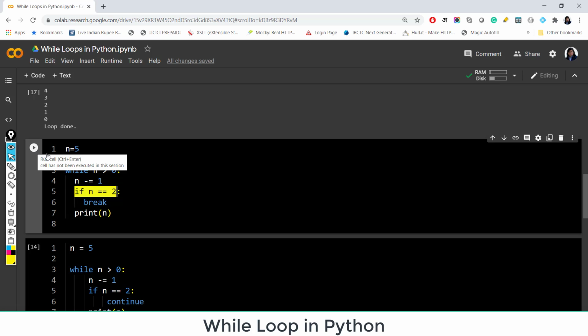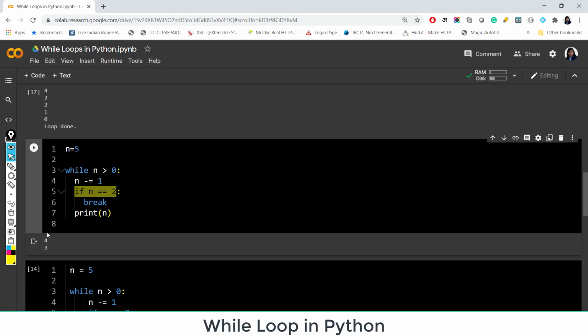So let me run this. I hope you are able to now guess the output. If you are not able to guess the output, there is no hurry. Just pause the video, take your pen and try to write out what should be your output. Take your time to understand the concept. It will help you in the long run. So yes, we are getting 4, 3.